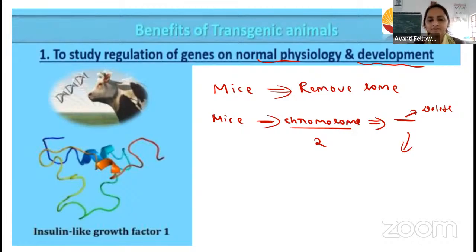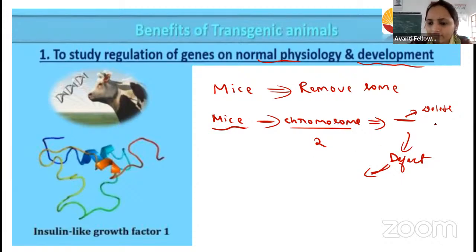whether any functional differences take place in that animal. Anything that happens in that mice, it is going to show some defect. For example, that gene is very important for the heart development, or the bone development, or the tail development.